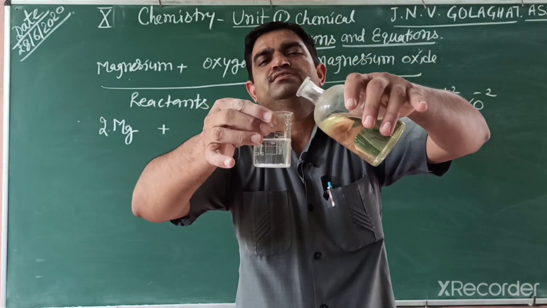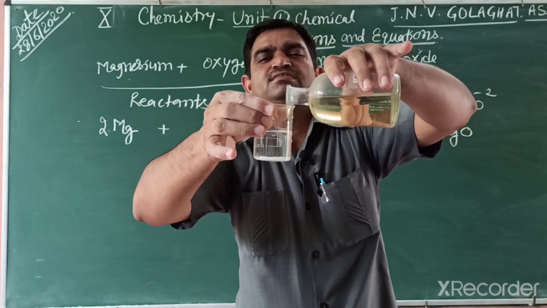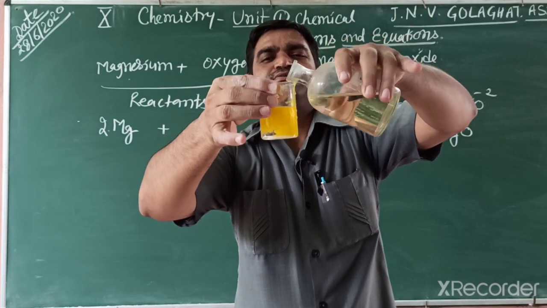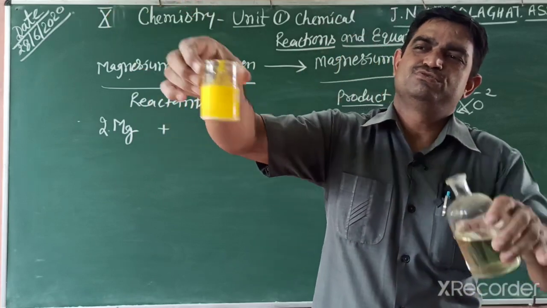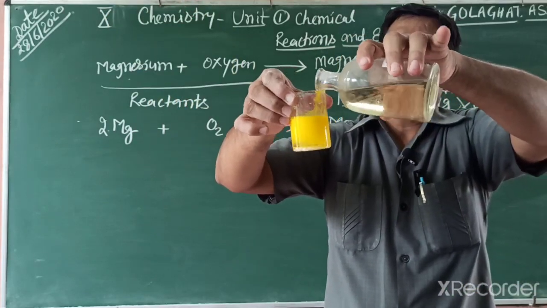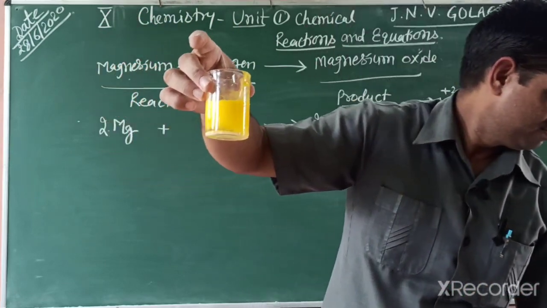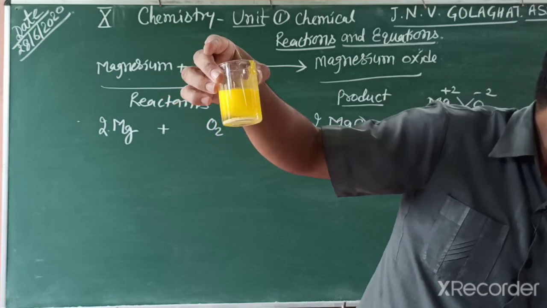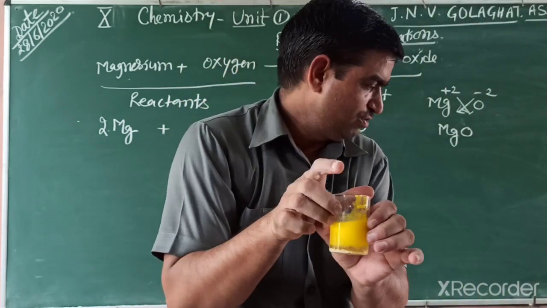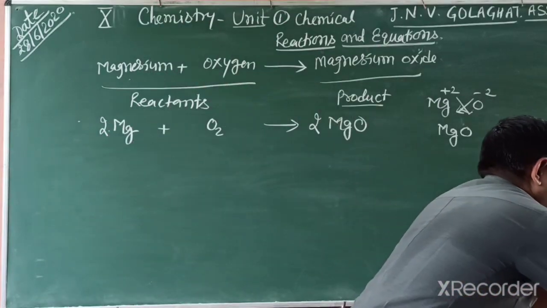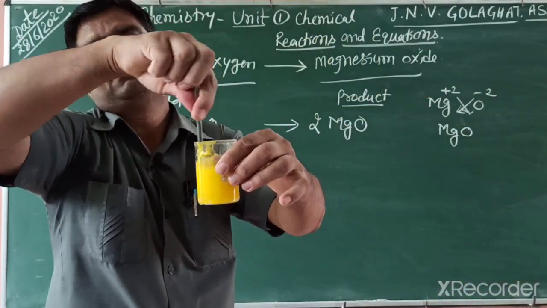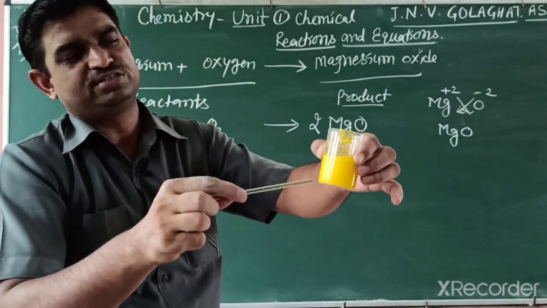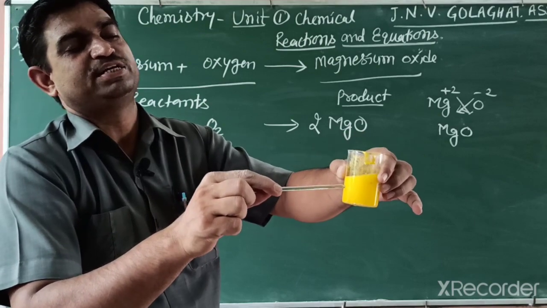So you can observe what happens when I put the potassium iodide. You can see, there is a yellow precipitate. This is a yellow substance. When I mix lead nitrate and potassium iodide, I get a yellow precipitate.